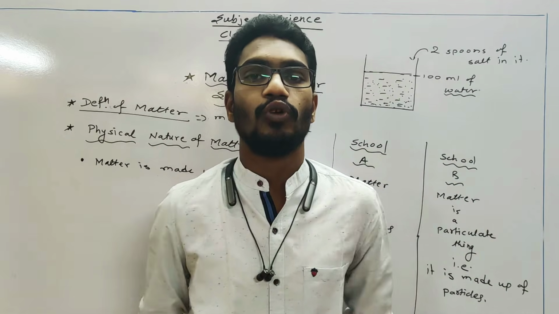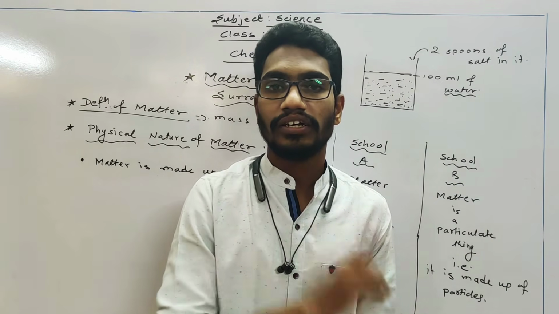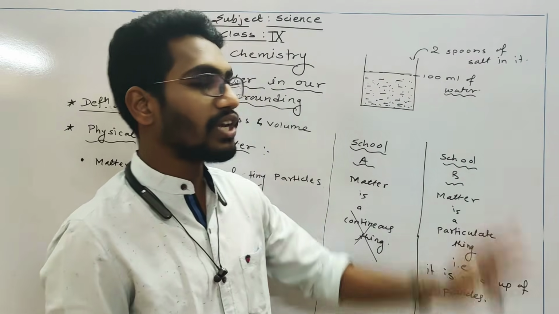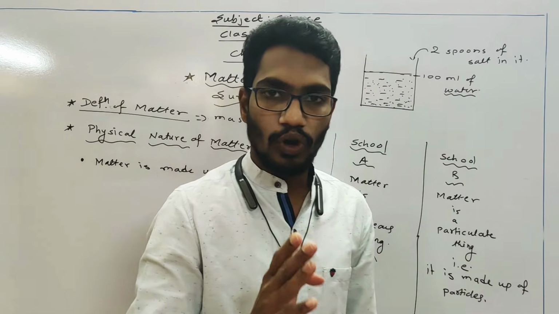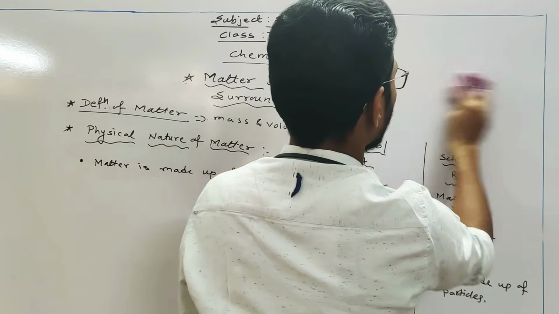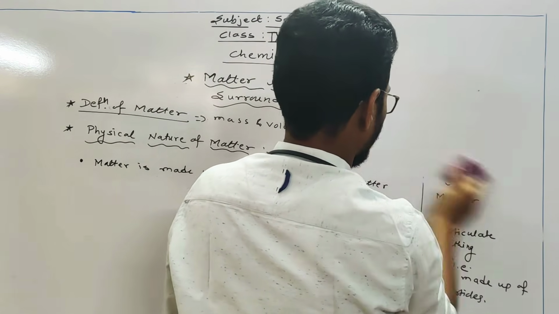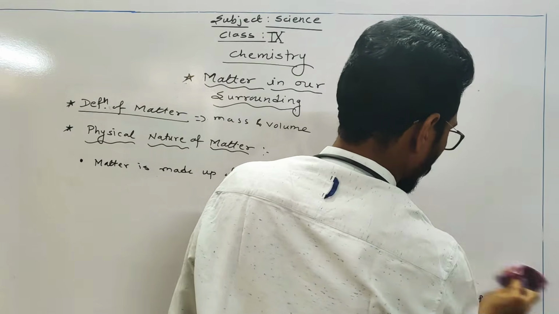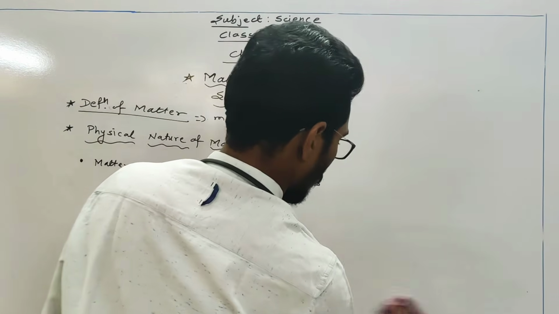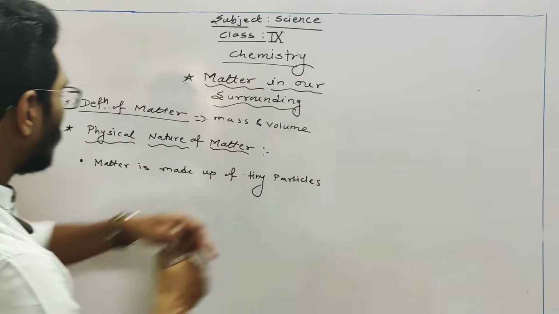This is the first point of the physical nature of matter, that matter is made up of tiny particles. So with the first activity we can conclude that. Is it clear to all? Now, moving towards the next topic.